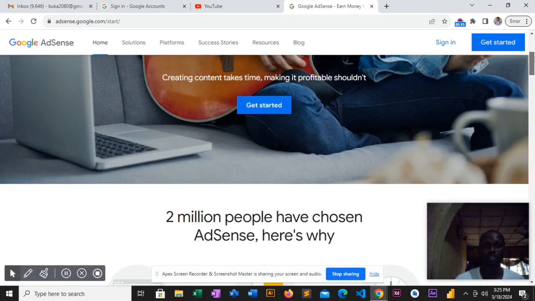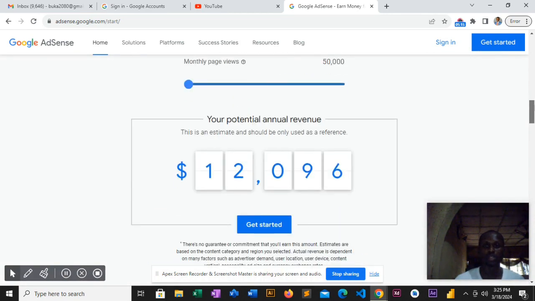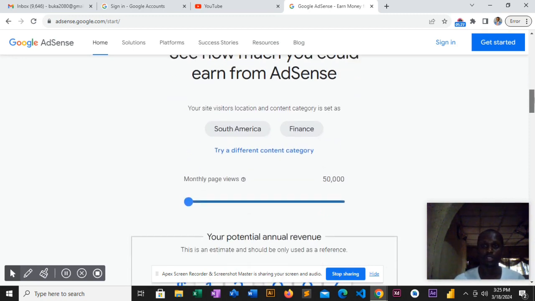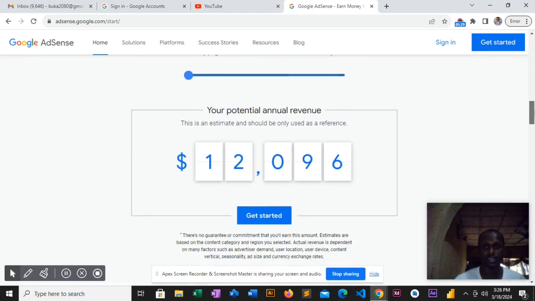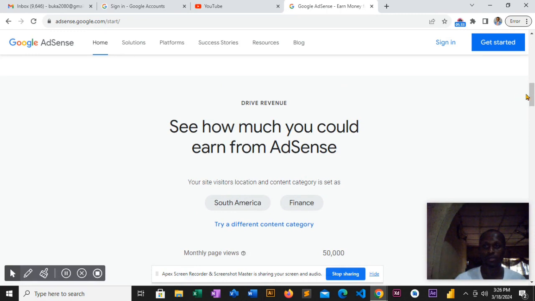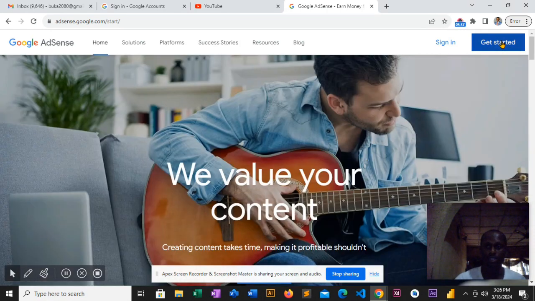The difference is, as you can see, this one is $12,000 for finance. So the difference is just different. It's there for different people, different locations, and the category you are doing. All you have to do is, before you start your website, before you start whatever you're doing to sign yourself up to get started with AdSense, just come to this platform, Google AdSense, adsense.google.com, and check your potential.